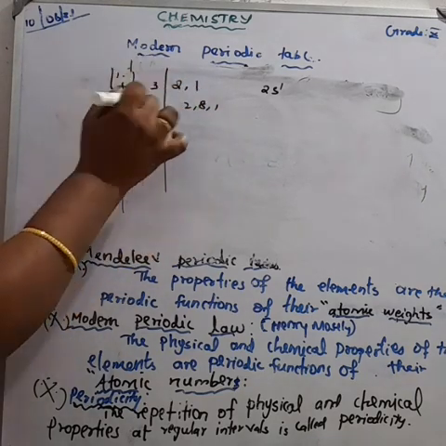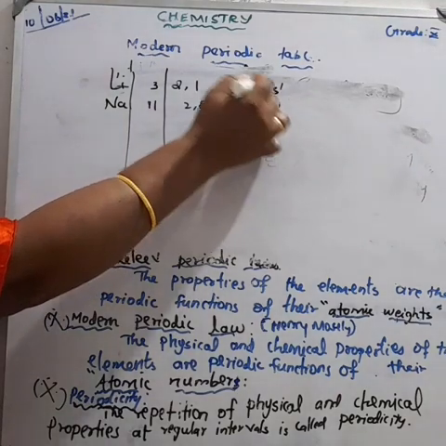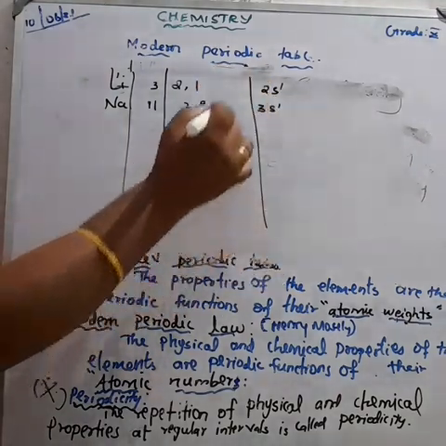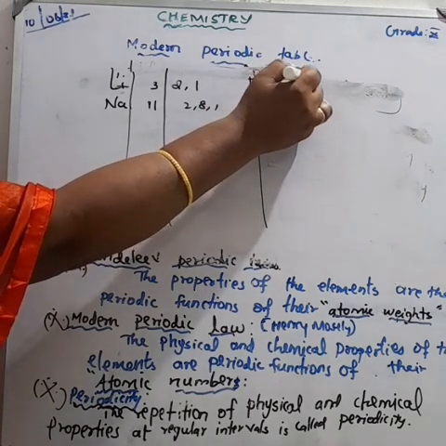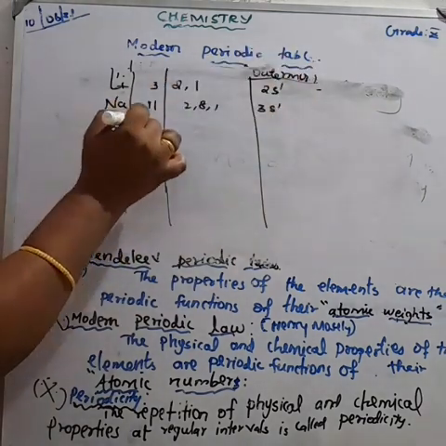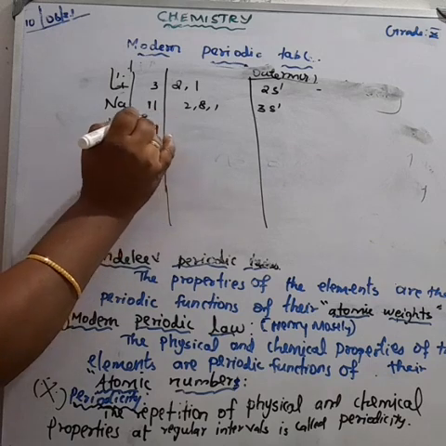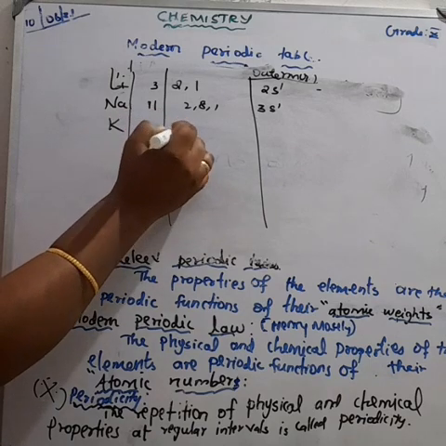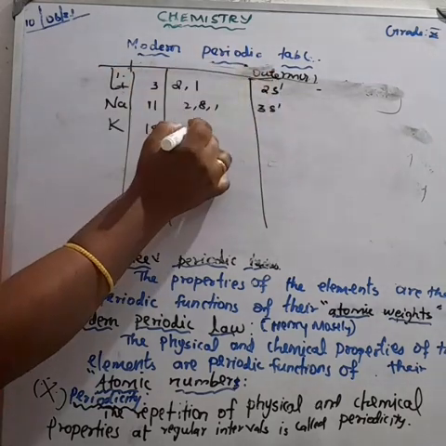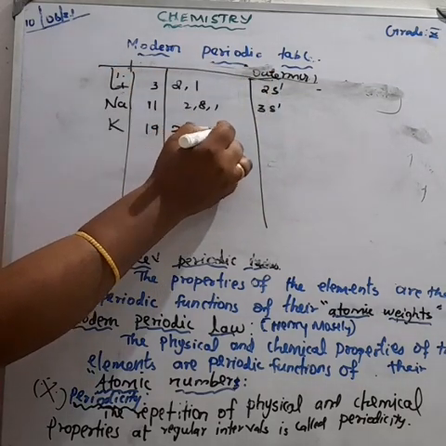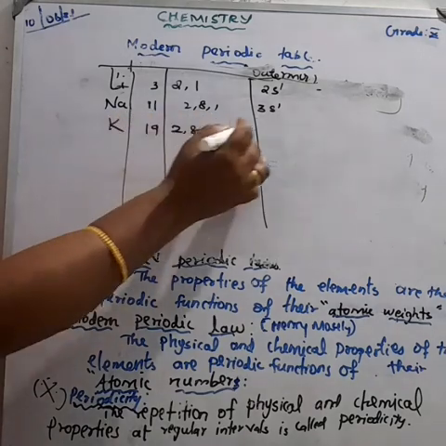What do we mean by valence shell? This is the outermost shell. Like that, potassium, atomic number 19, electrons in shells K, L, M, N are 2, 8, 8, 1, so the valence electron is 4s1.